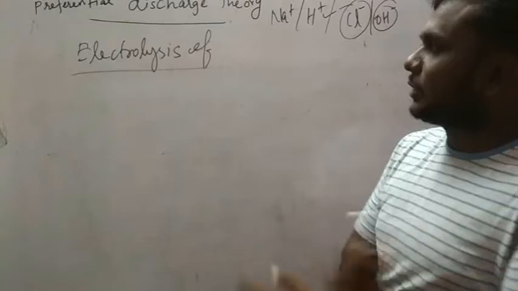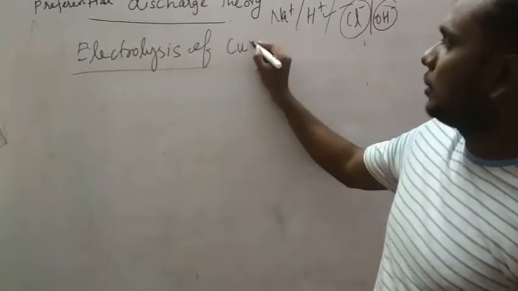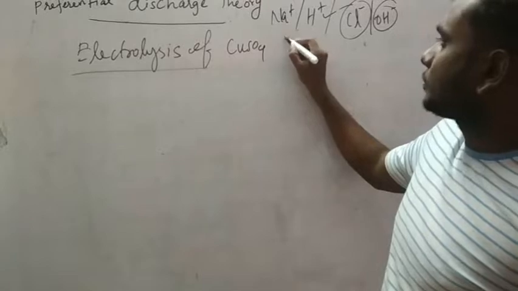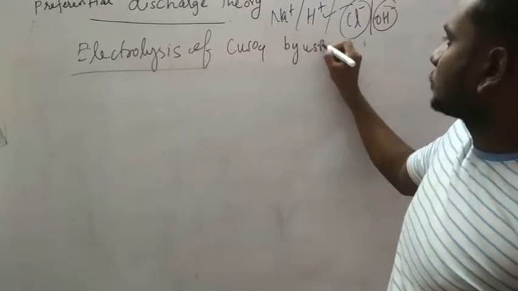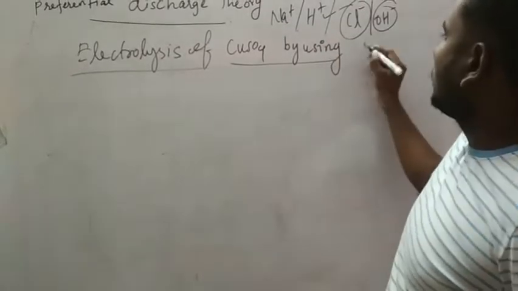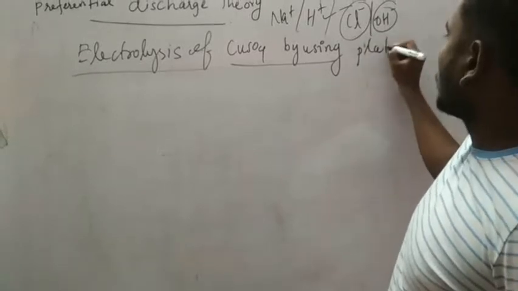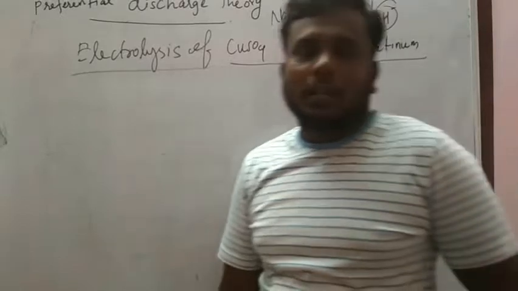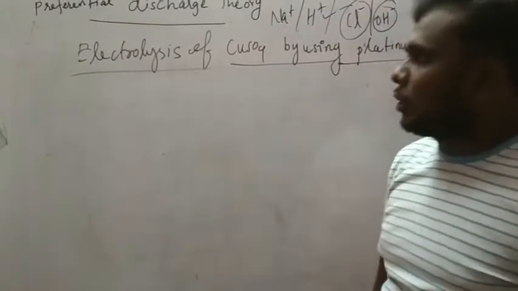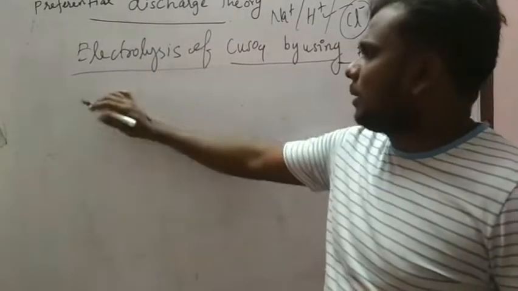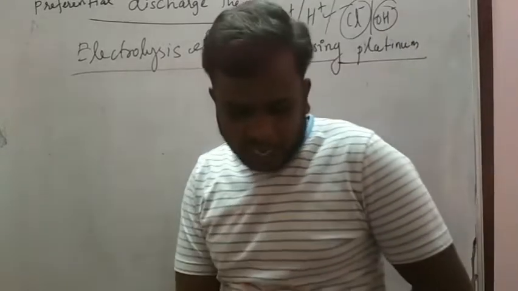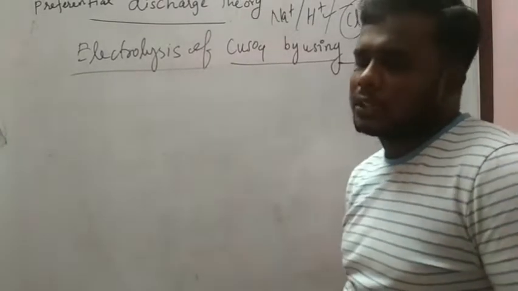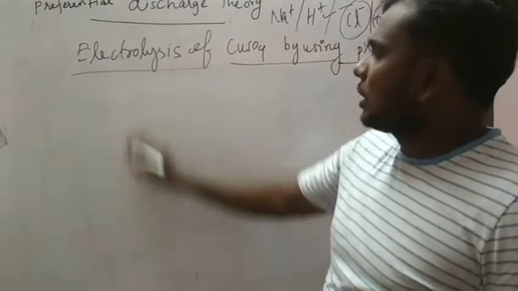So next, electrolysis of copper sulfate solution by using platinum electrodes. We are using platinum electrodes. When we use platinum electrodes, what will happen? Platinum, you know that it is an inert electrode. Then copper sulfate